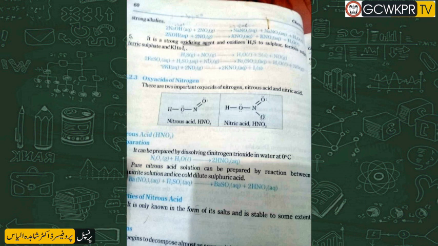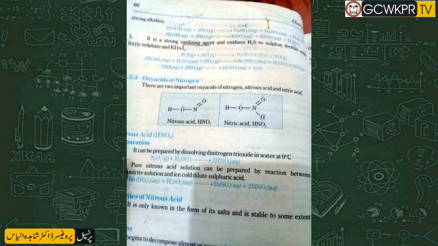Number 4, a mixture of nitrate and nitrite is formed when NO2 is passed through strong alkaline solution, like 2 moles of sodium hydroxide combines with 2 moles of NO2 results in the formation of sodium nitrate, sodium nitrite and water. Same is the reaction when the reactant is potassium hydroxide.